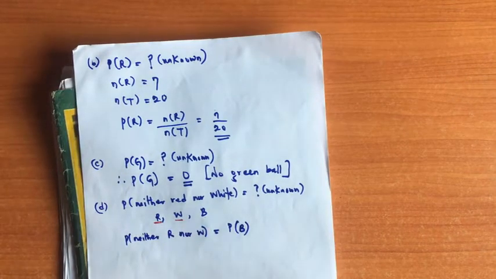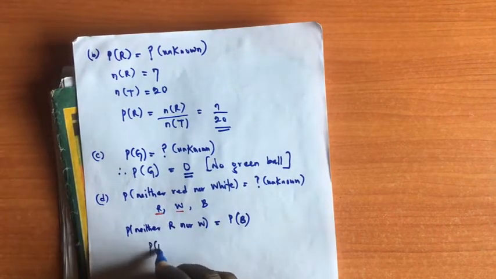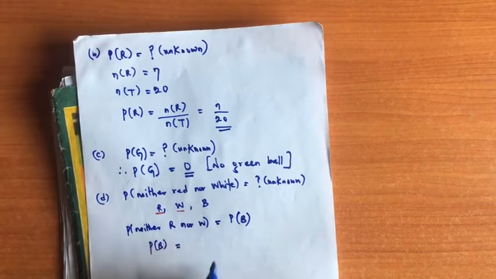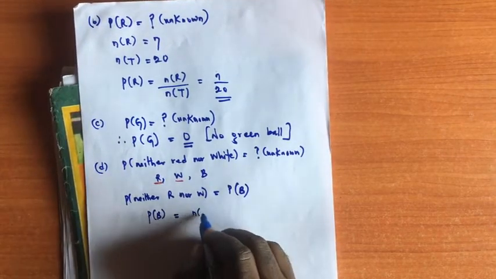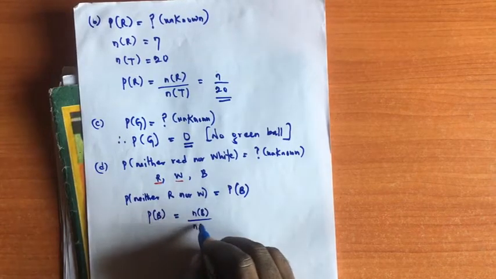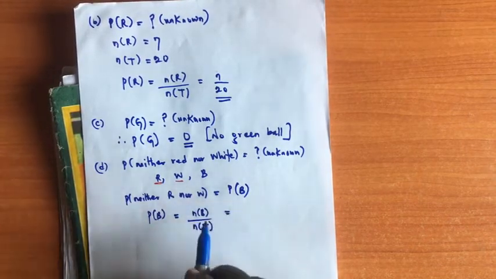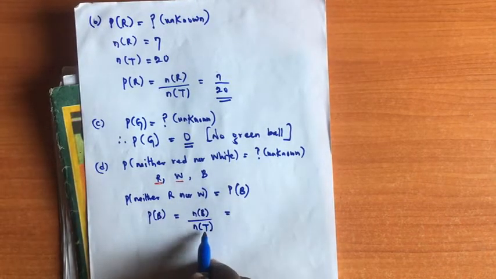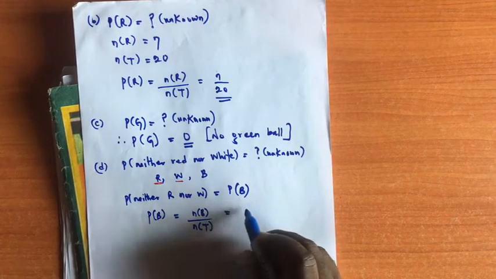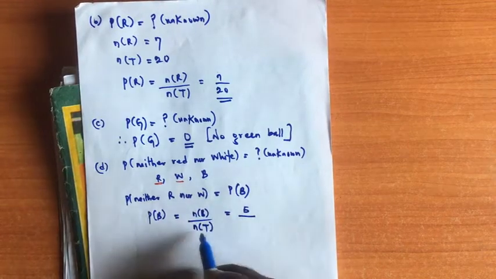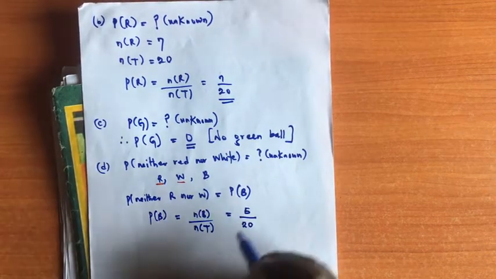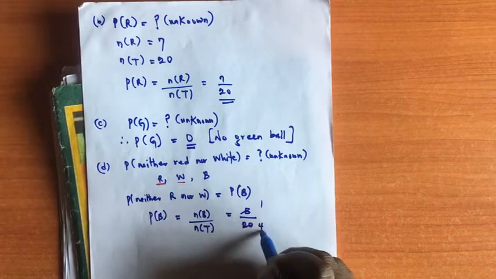So the probability of selecting blue is going to be the number of blue balls over the total number of balls, which is the number of successful outcomes over the total number of possible outcomes. The number of blue balls is 5, over the total number of balls, which is 20. 5 goes into 5 once, 5 goes into 20 four times.